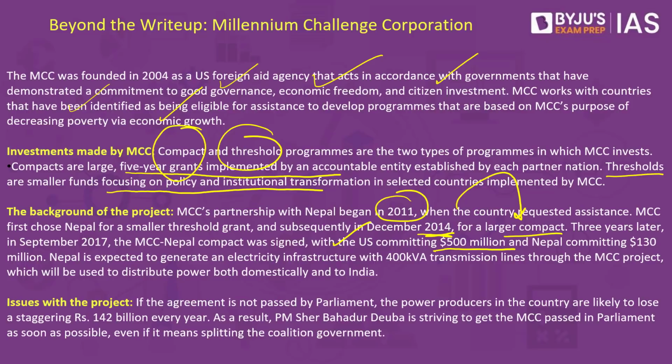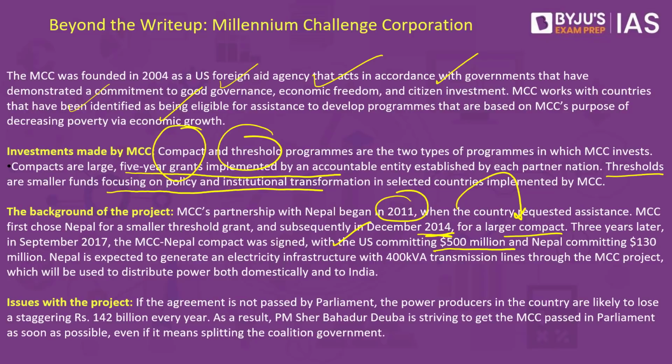Electricity that could be used in Nepal also, and it could then be exported to India as well. Although there were many critics of the project who said that this is an effort by India, that India has lobbied through the US because India wants to use all this electricity and will not allow any electricity to be used domestically in Nepal. But that is not true till now because that project has not started. So we are not sure whether all the electricity will come to India only or Nepal would also use a part of that electricity.